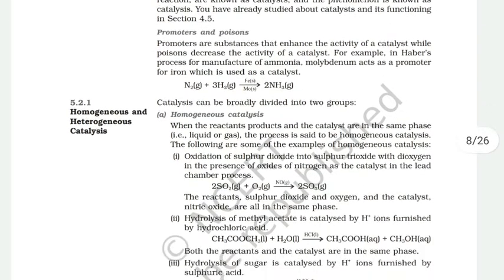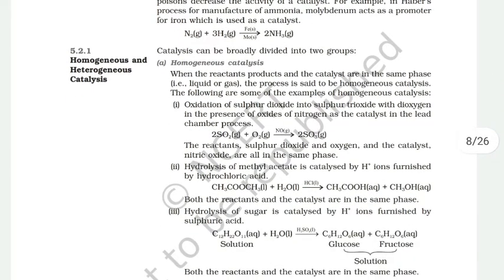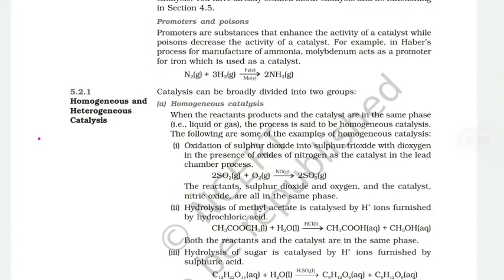Next is homogeneous catalysis and heterogeneous catalysis, the types of catalysis. Homogeneous means the reactant and the catalyst are present in the same physical state. If the reactant and the catalyst are both present in the same physical state, it is called a homogeneous catalyst.